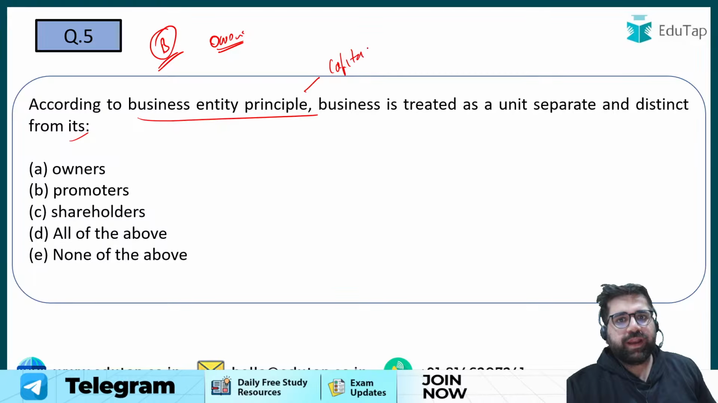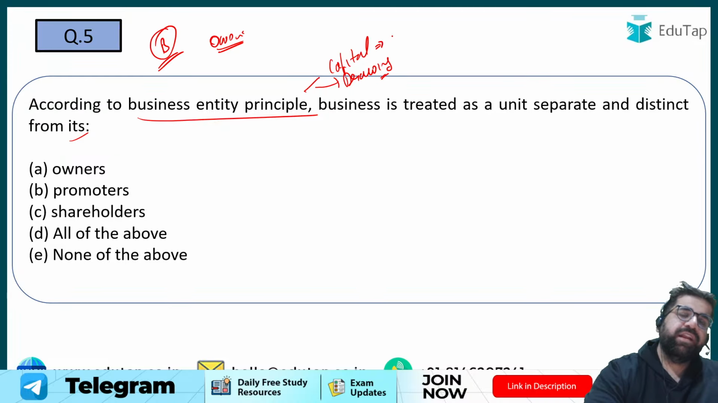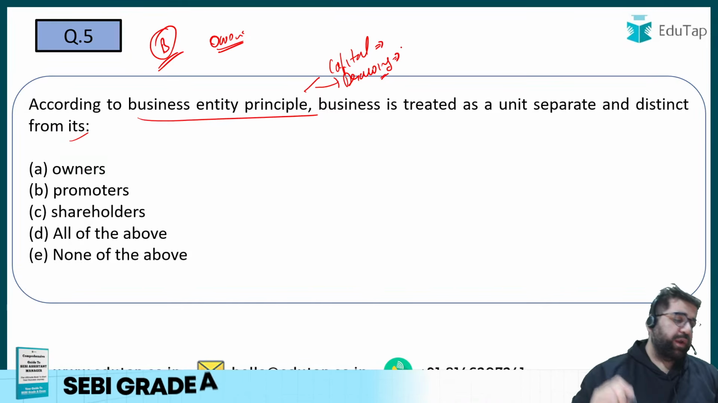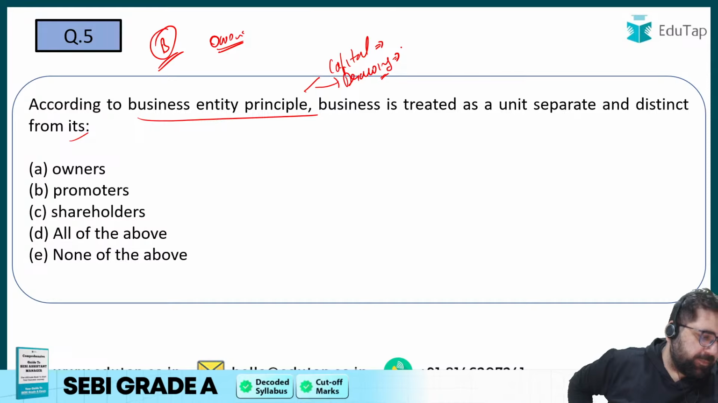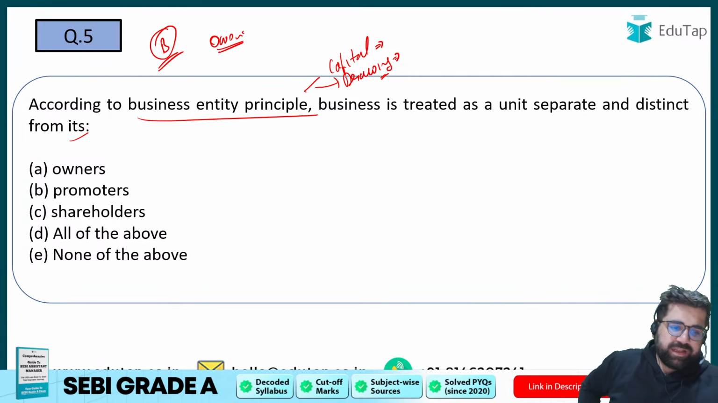I hope you recall, right? Capital and drawings. Whatever money is introduced by the owner will be introduced in the capital account. Whatever money has been withdrawn by the owner from the business will be shown in the drawings account. So what will be the correct answer for question number 5? According to the business entity concept,